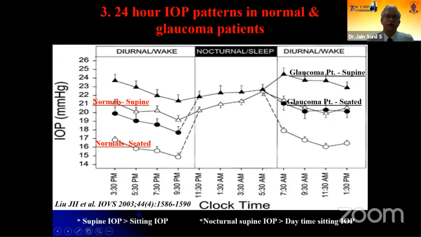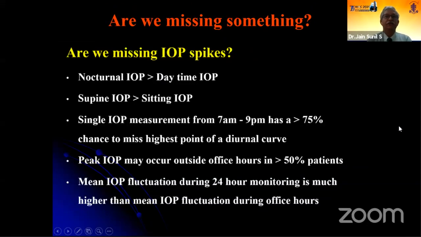So apart from the vascular factors, the IOP also is important, and we all are aware of the diurnal fluctuation in the intraocular pressures. This study found that the IOP in supine position was more than in the seated position, and the nocturnal supine IOP was again higher than the daytime sitting IOP. Okay, so are we missing something? Yes, we are missing the IOP spikes, because we tend to measure daytime intraocular pressures, but we know that it's the nocturnal IOP which is higher than the daytime IOP.